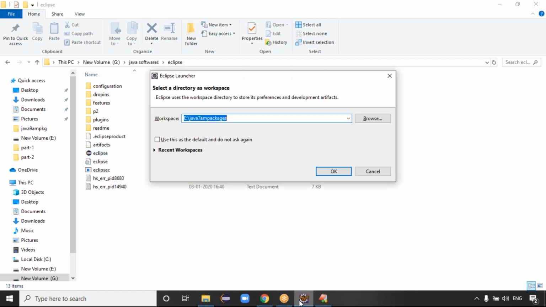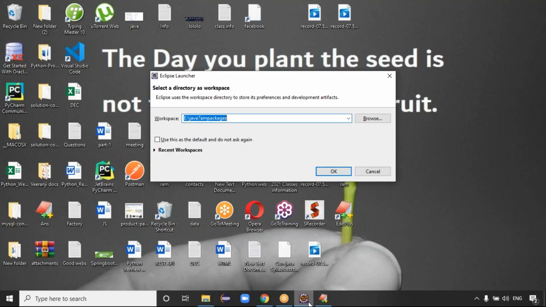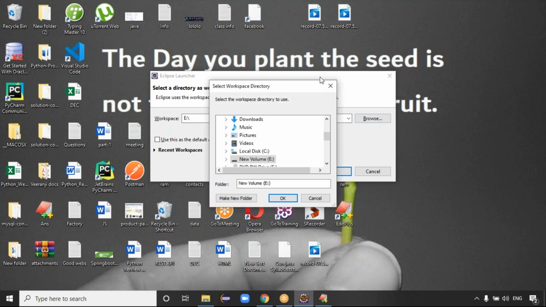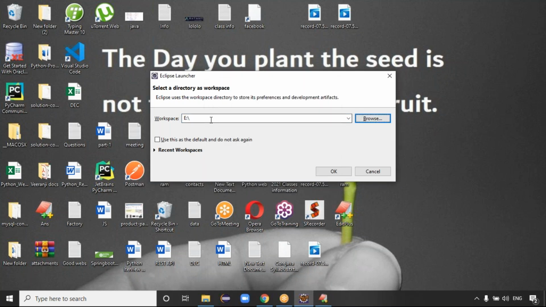Once you double click on this file, it will ask for a workspace, guys. Workspace means where you want to save your code. So give me some workspace, guys. Here, in local disk E, I want to create some folder. You can browse it, guys. If you are not interested in browsing, no problem. Directly you can give some name, and automatically it will create the folders too. Guys, this is where you want to save your application from Eclipse IDE, the code you have written in Eclipse IDE.